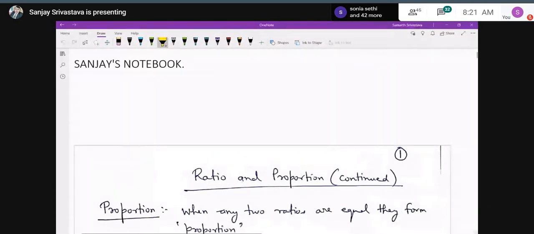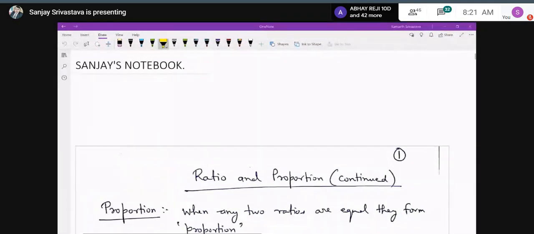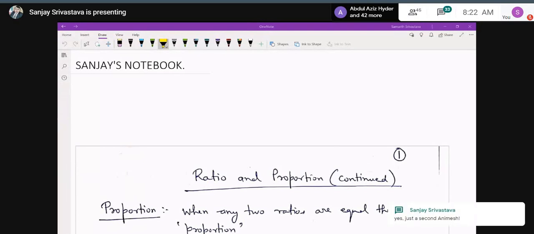Because in the syllabus only proportion is mentioned, but while setting the question paper, the council people forget what was given in the syllabus book, and only think about the name of the topic. That's why I have taken the proportion also. Now let us start with the proportion part.